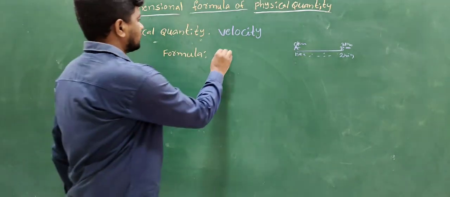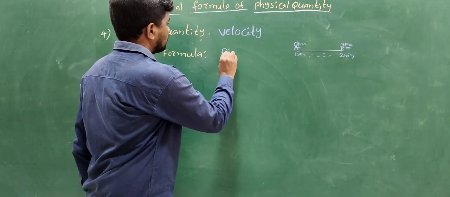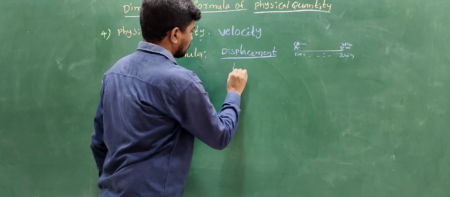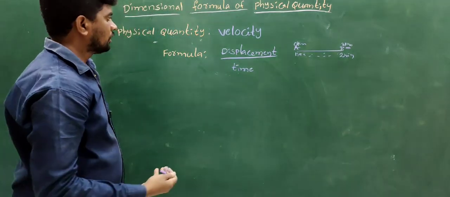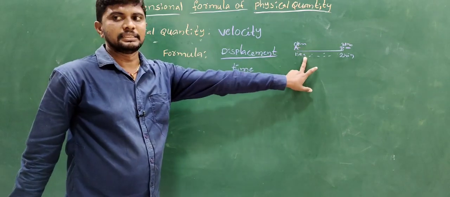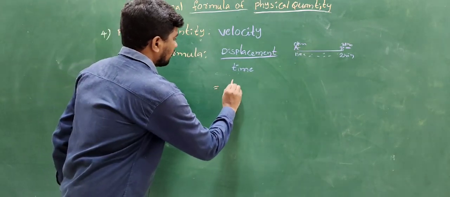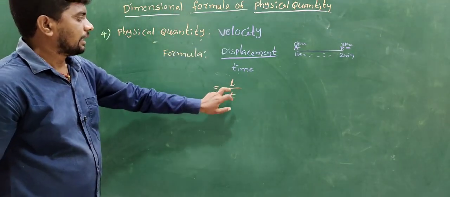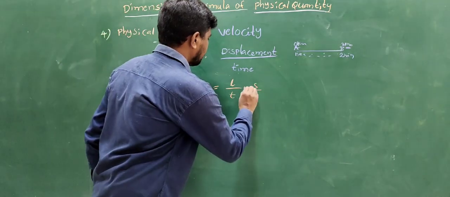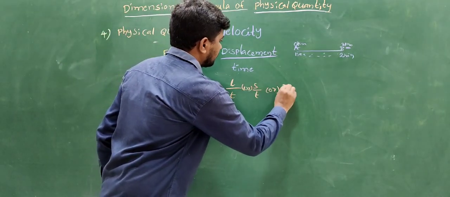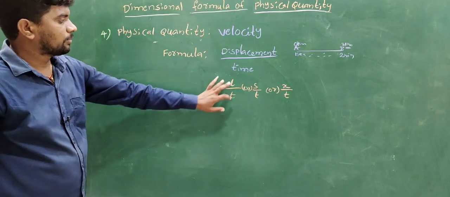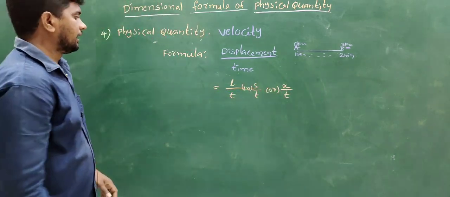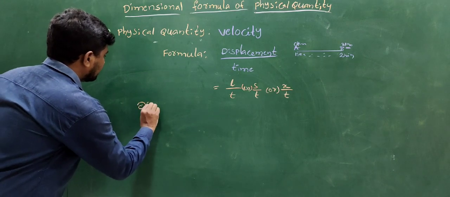The formula is displacement by time. Displacement means the length in meters, L, and time is T. The formula of velocity is length L by T, or S by T, or X by T, or D by T. That is the formula of velocity.